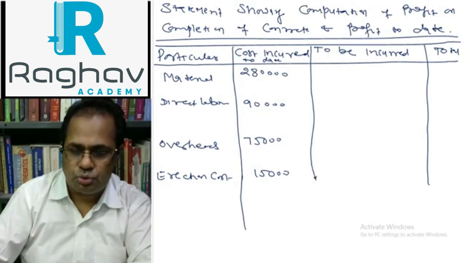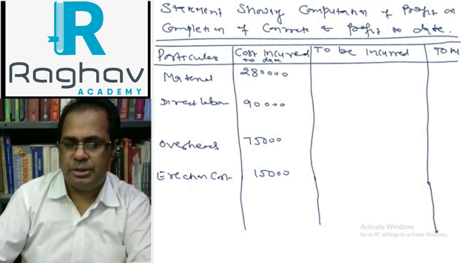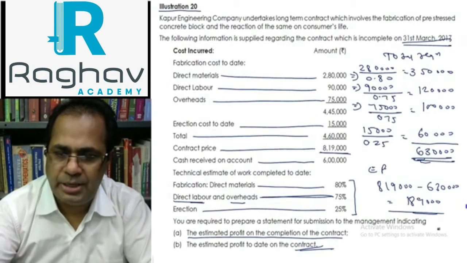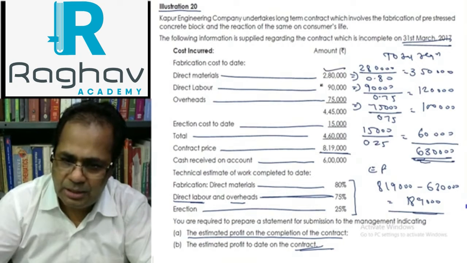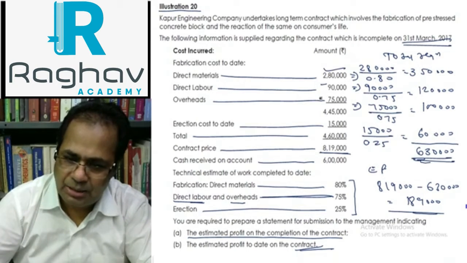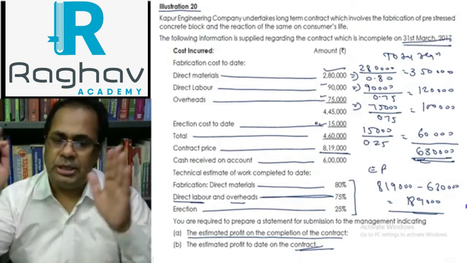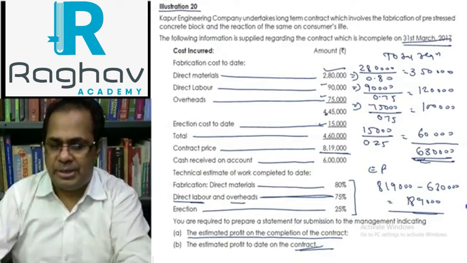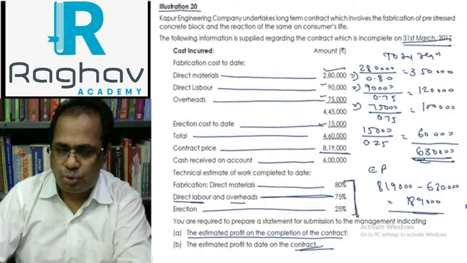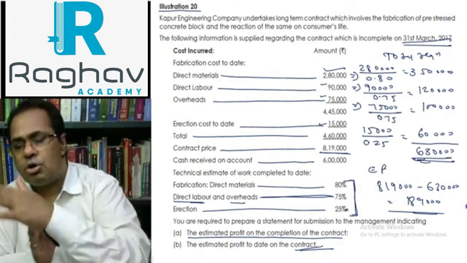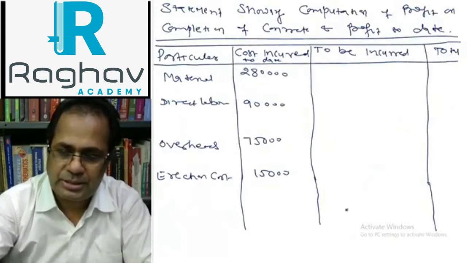This is the cost to date. These costs are already given here. They are given in proportion to the work completed, and the remaining cost you have to incur.